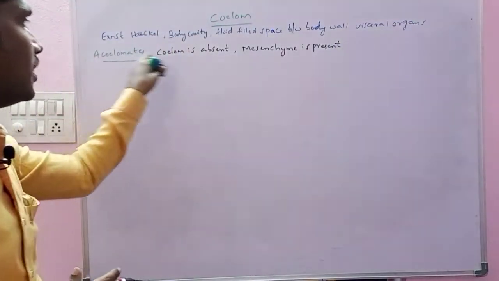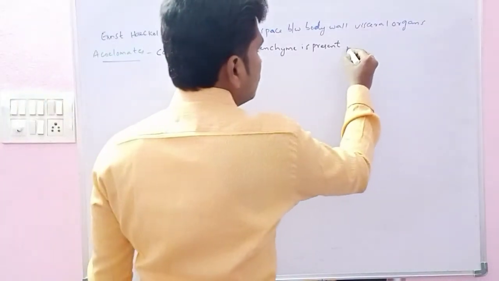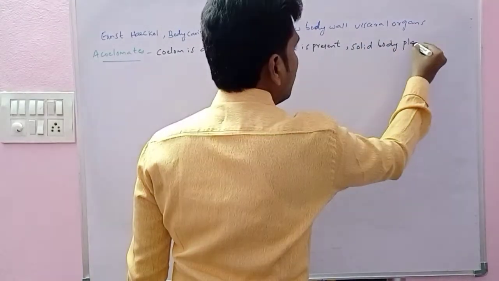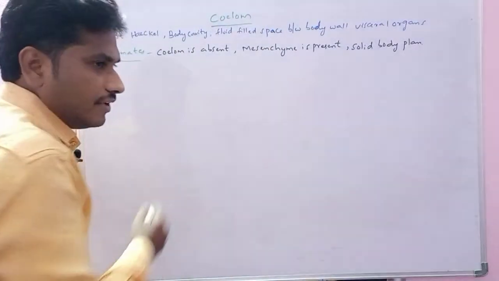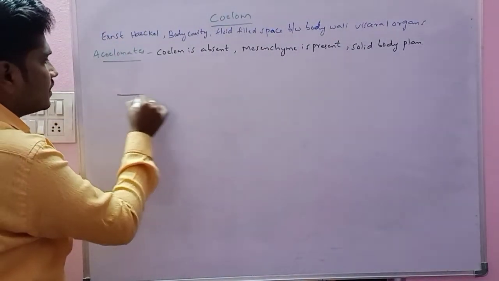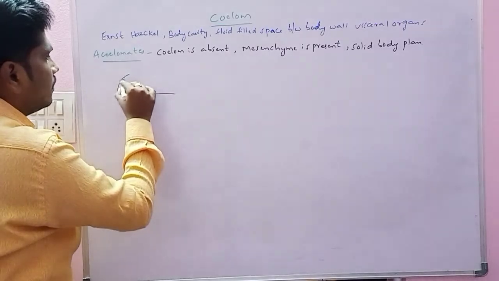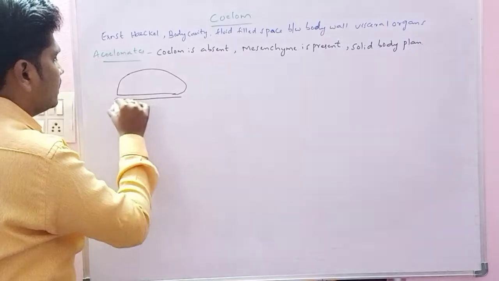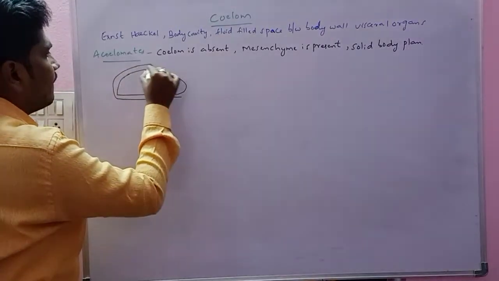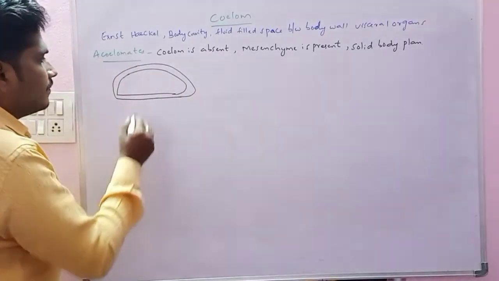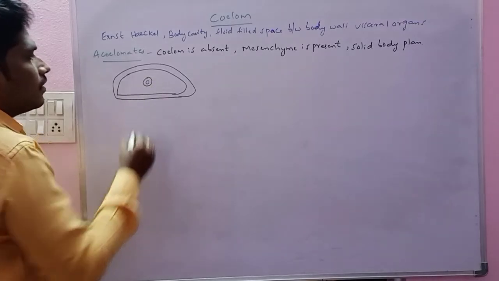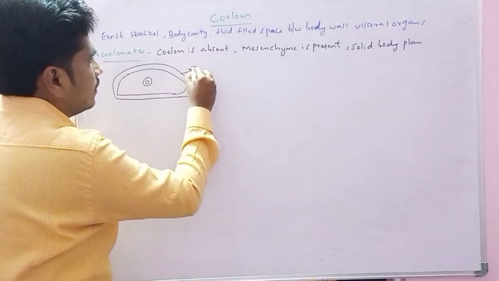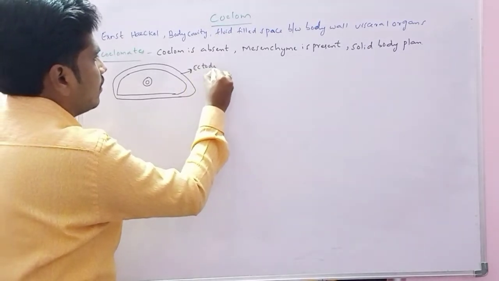Here in acoelomates, we can see the solid body plan. Roughly we are drawing the diagram of the acoelomates here. The outer layer is the ectoderm. Diploblastic it is.